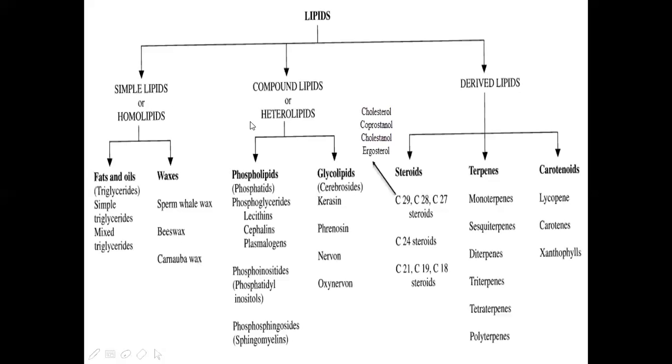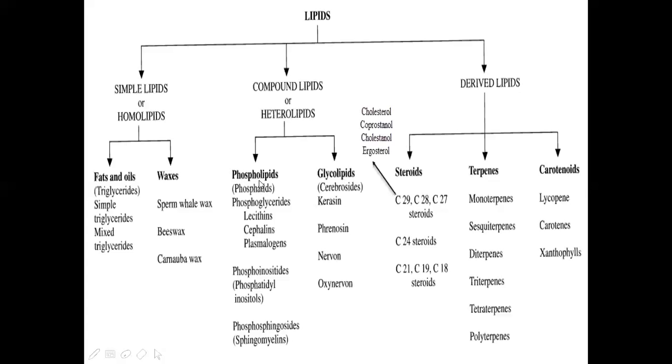In heterolipids, hetero means different types of lipids are here, or you can say they are constructed of different types of fatty acids. The first one is phospholipids and the other one is glycolipids.